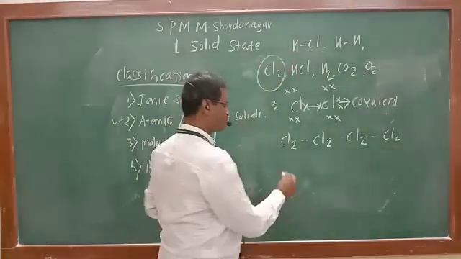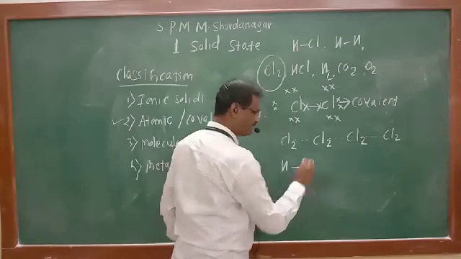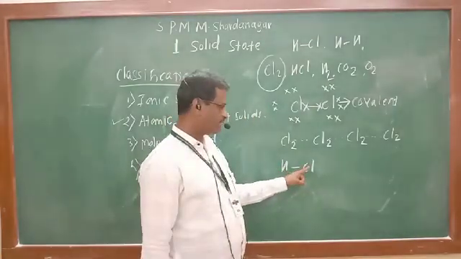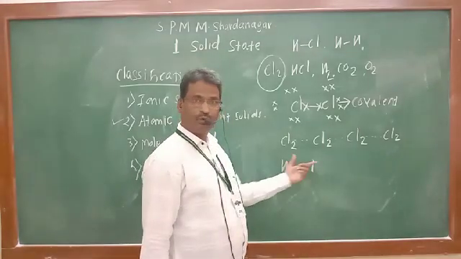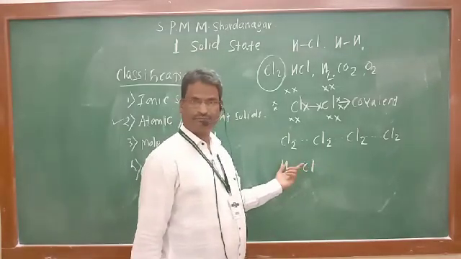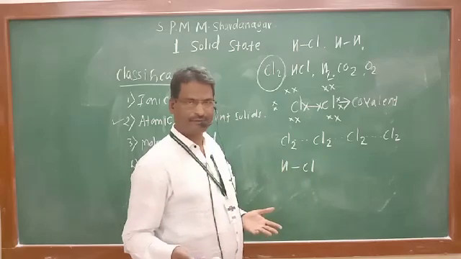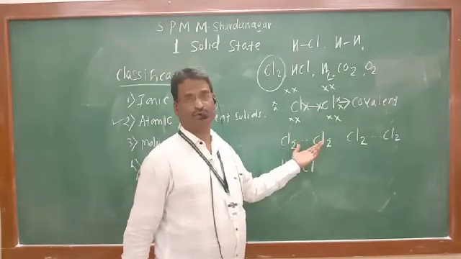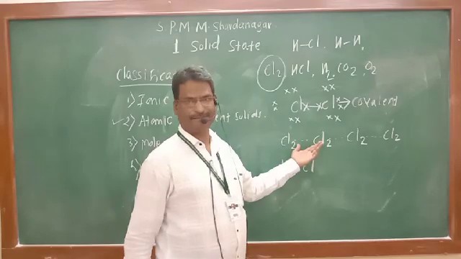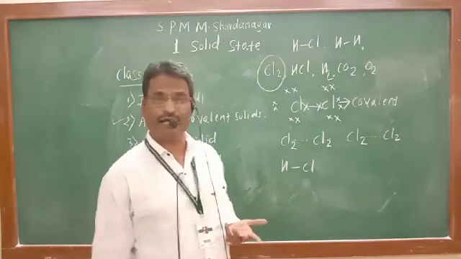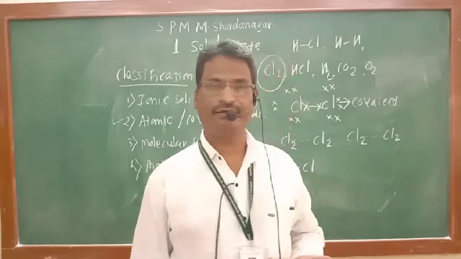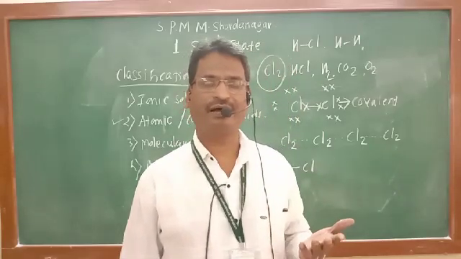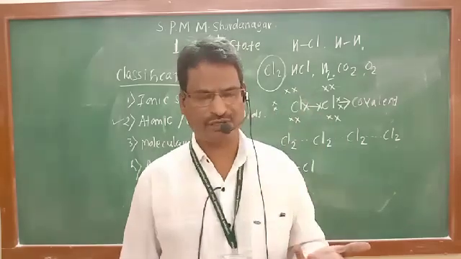If we consider the case of HCl, here is a dipole, partial negative, partial positive. Two poles are separated. So dipole interaction is there. In chlorine, dispersion force or London force is present. If we take the example of ammonia, NH3, or sulfur dioxide, in NH3 there may be hydrogen bonding.